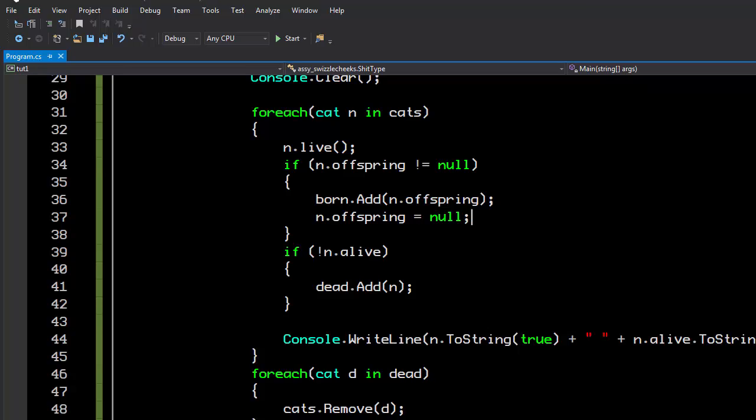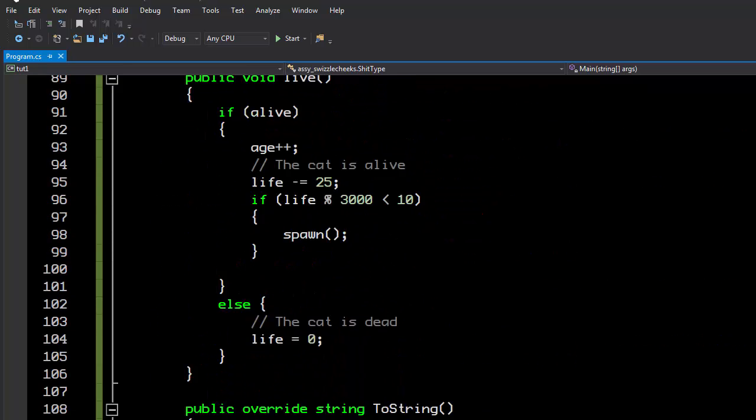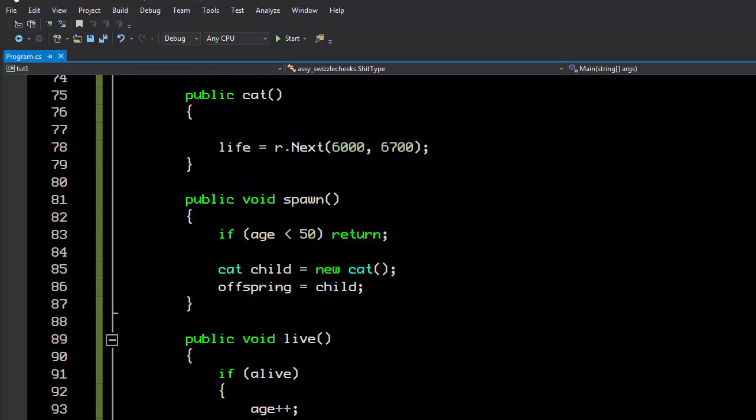And the whole point of object-oriented programming is to make code that is reusable, to make a cat that could be used anywhere, not just for this particular function that loops through a list of cats and checks for offspring and sets them to null. We want the cat to work whether or not there's something out there checking it, setting it to null. The cat needs to manage itself.